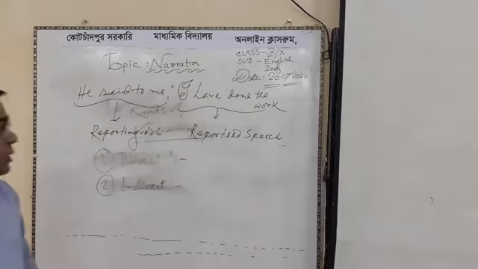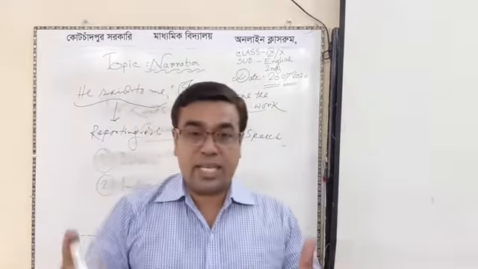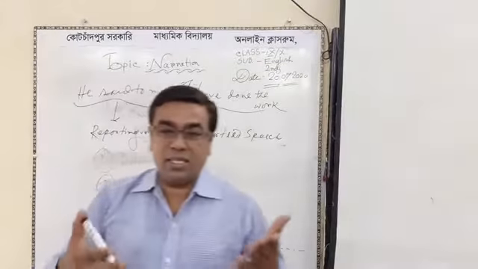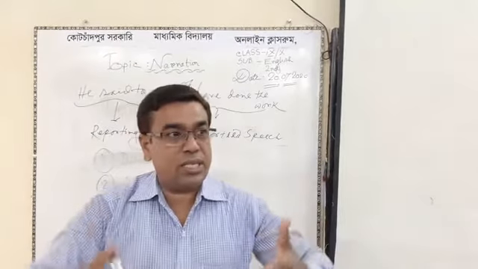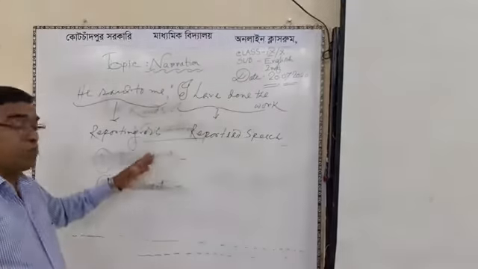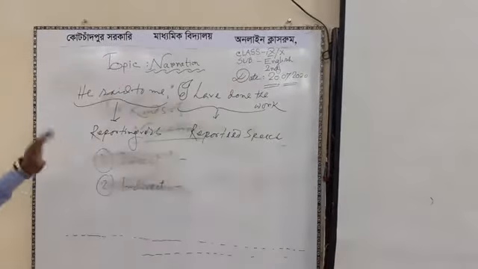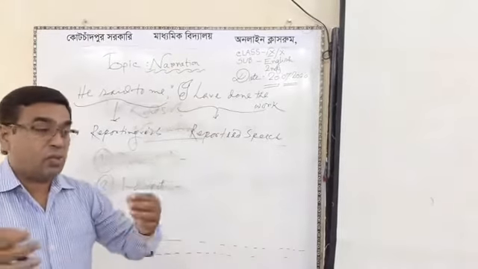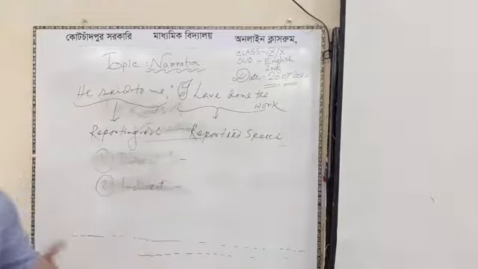Yes. Then we have to know how to change from direct to indirect. If we change direct to indirect narration, we have to follow many kinds of rules. At first we have to know the rules of person.